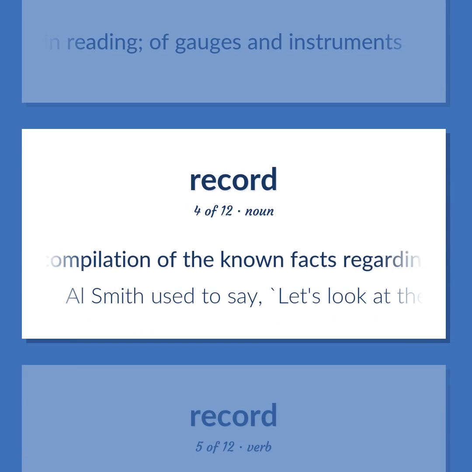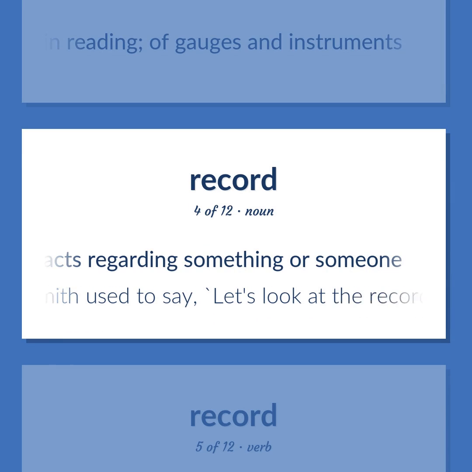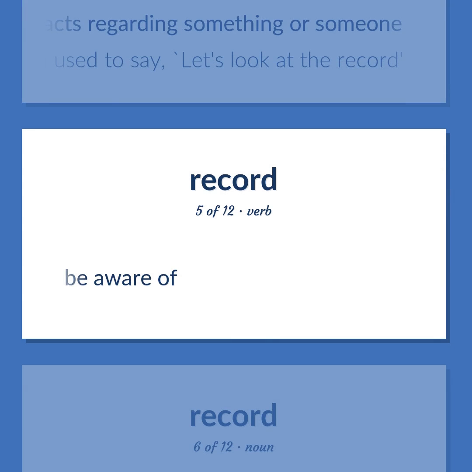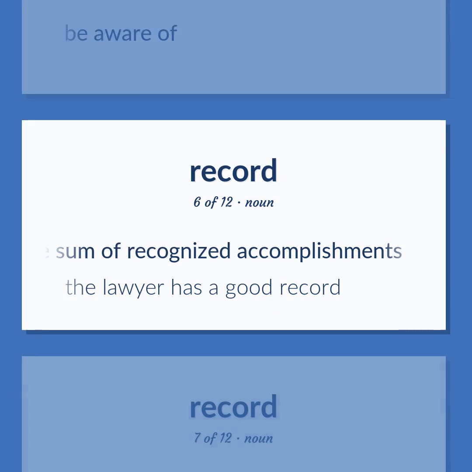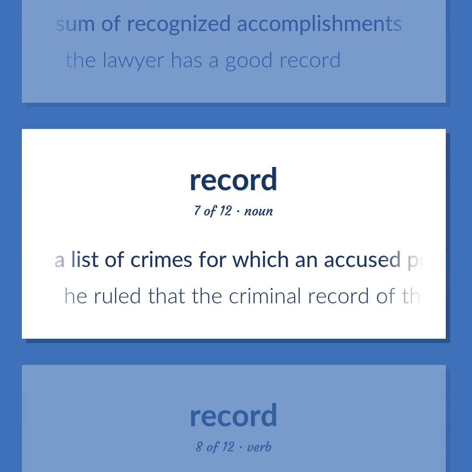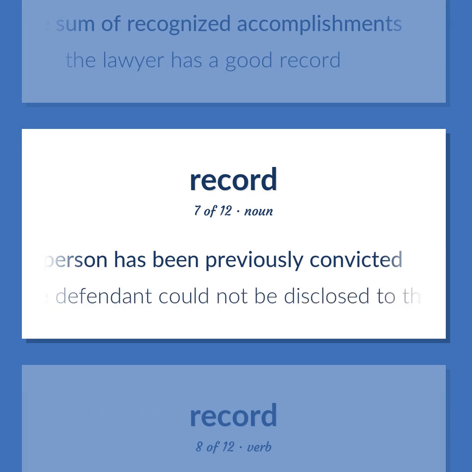A compilation of the known facts regarding something or someone. Al Smith used to say, "Let's look at the record." Be aware of. The sum of recognized accomplishments. The lawyer has a good record. A list of crimes for which an accused person has been previously convicted. He ruled that the criminal record of the defendant could not be disclosed to the court.